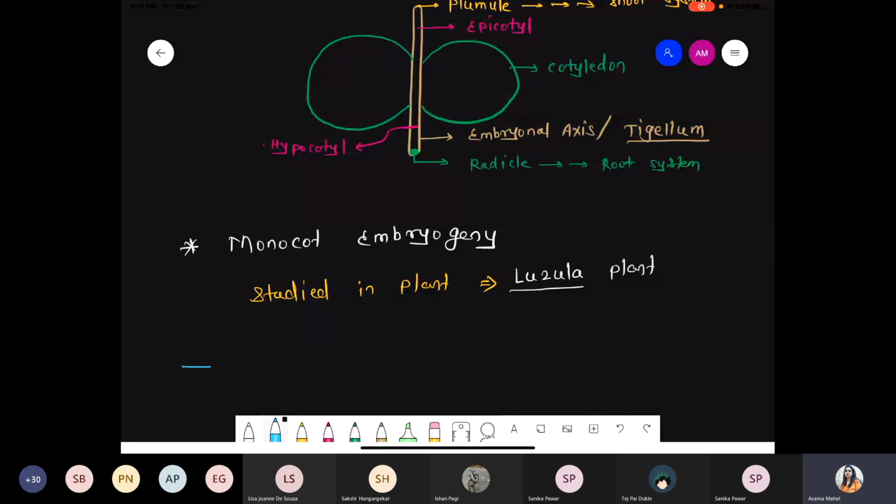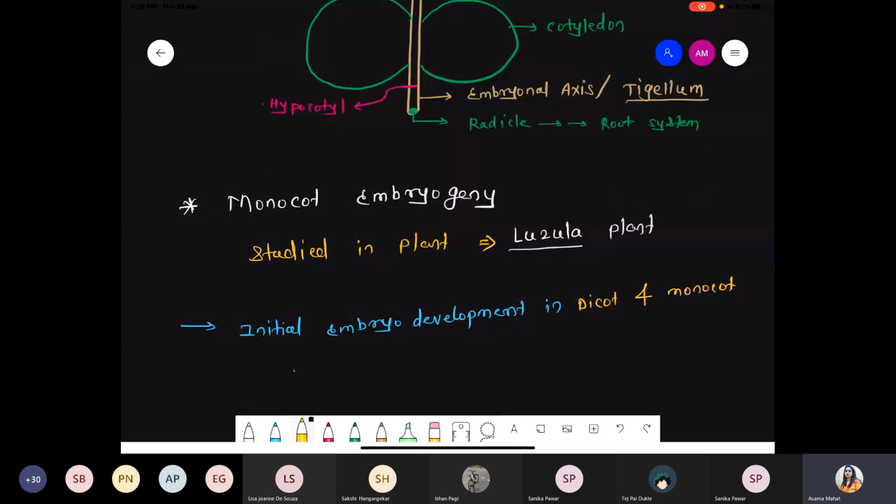And one point: the initial embryo development in dicot as well as monocot is the same. So that's why we are not taking embryogeny separately in case of the monocot. Don't worry, if a question is designed, 100% it will come from dicot embryogeny. Monocot is not asked, because the initial stage of development is the same in dicot as well as monocot.